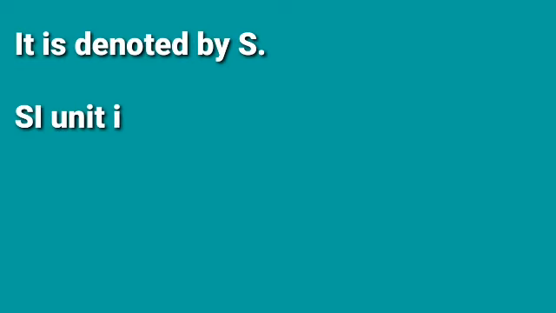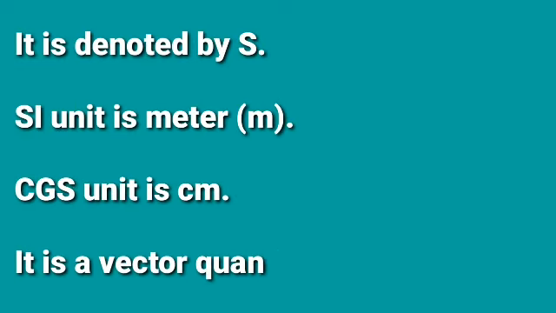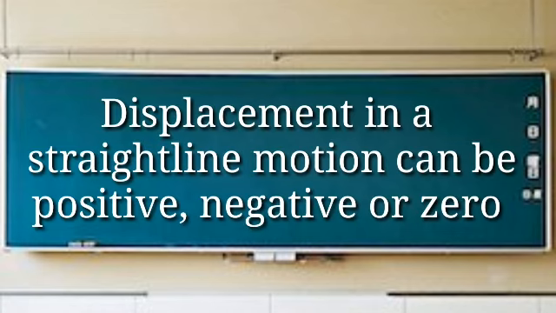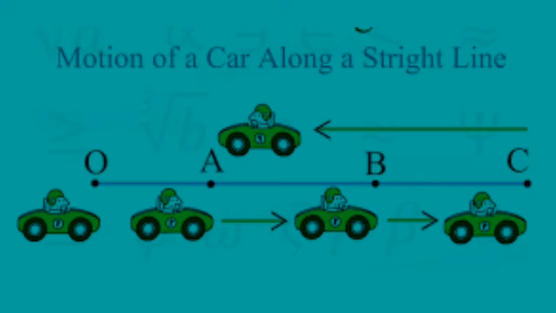It is denoted by S. SI unit is meter, CGS unit is centimeter. It is a vector quantity because it depends on direction. Displacement in a straight line motion can be positive, negative, and zero.